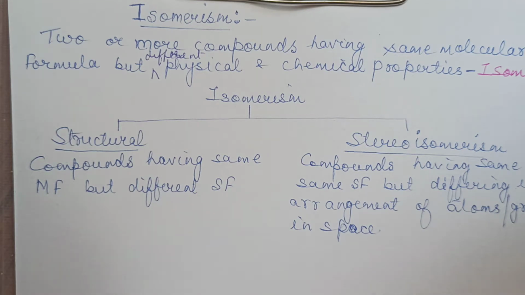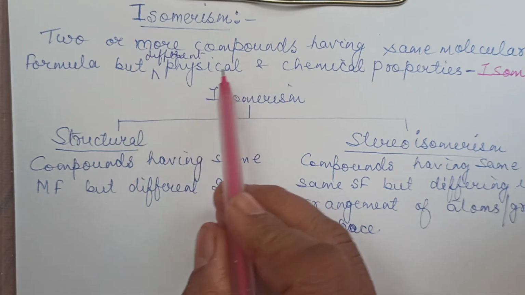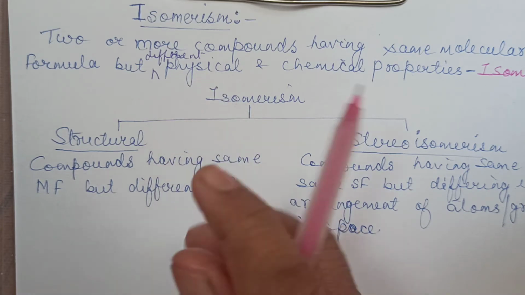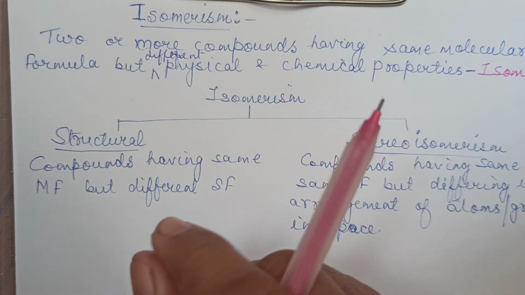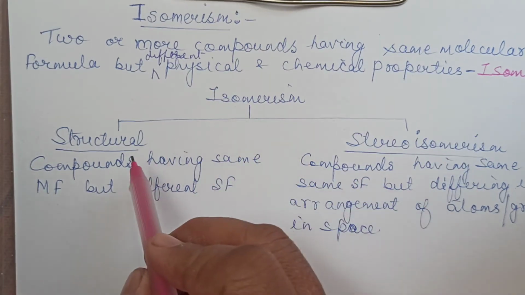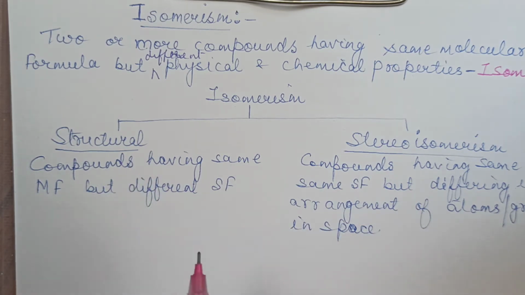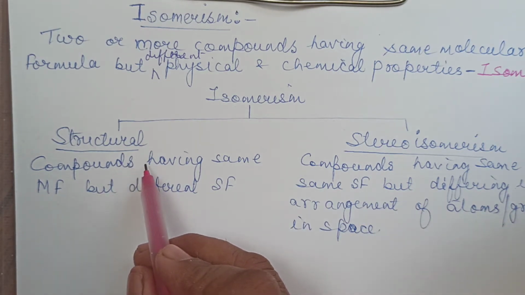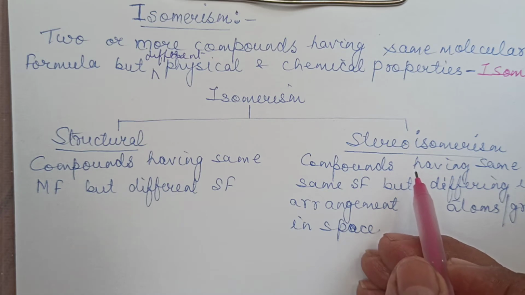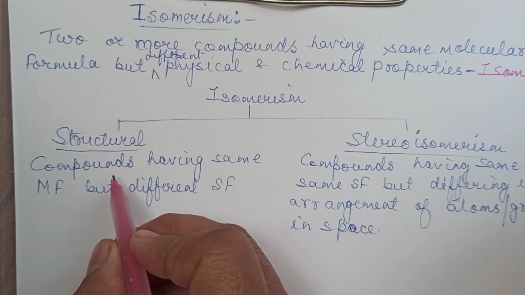Okay, now when they are having same molecular formula, you must be thinking how the physical and chemical properties are different. They can be different because in their formula something is different. Now what exactly is different? On that basis, isomerism first we'll classify into two. Number one is structural isomerism. Next is stereoisomerism.